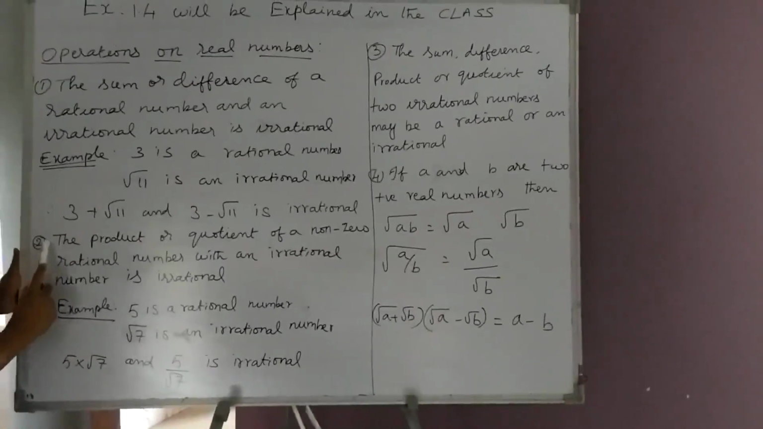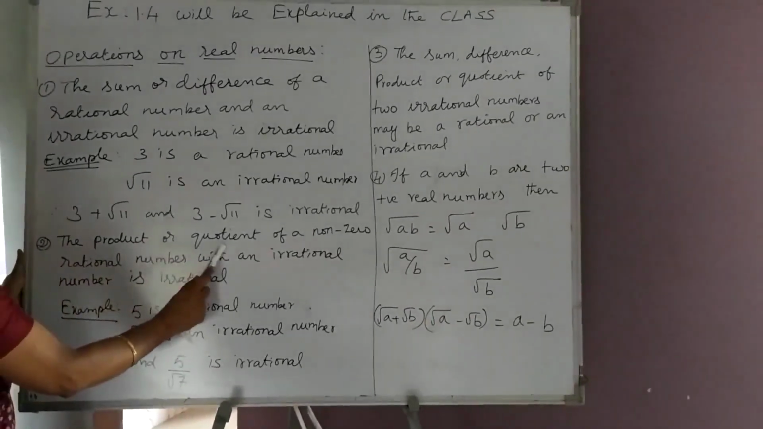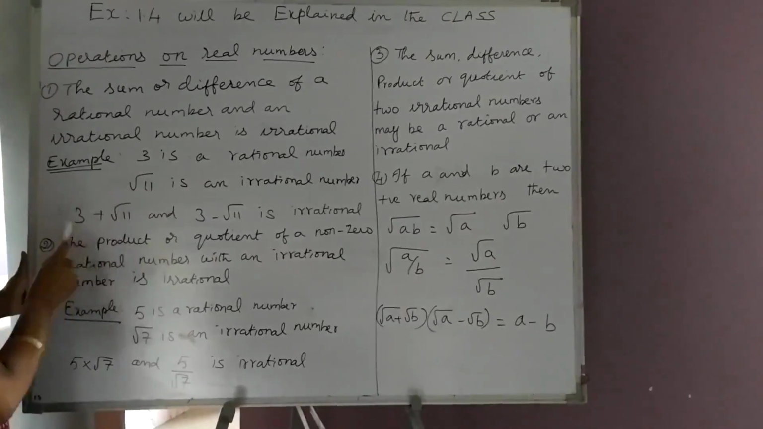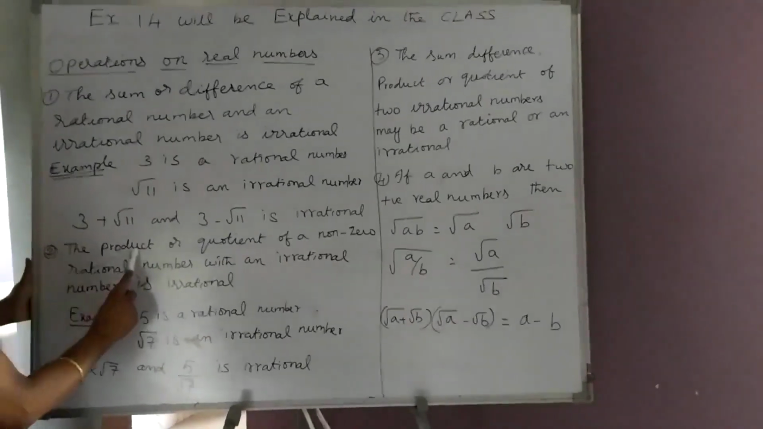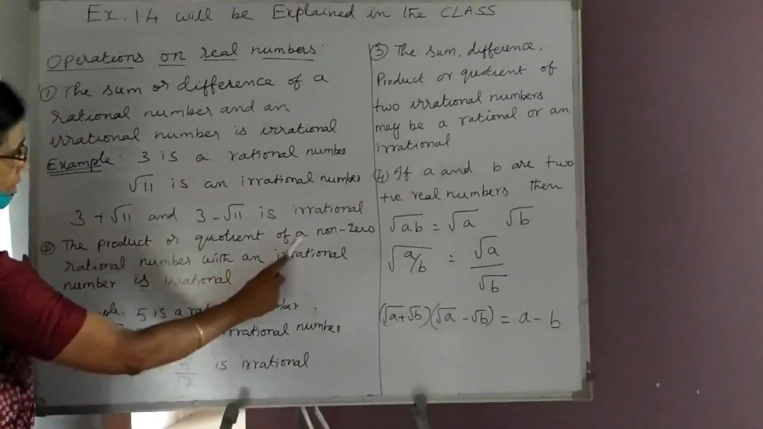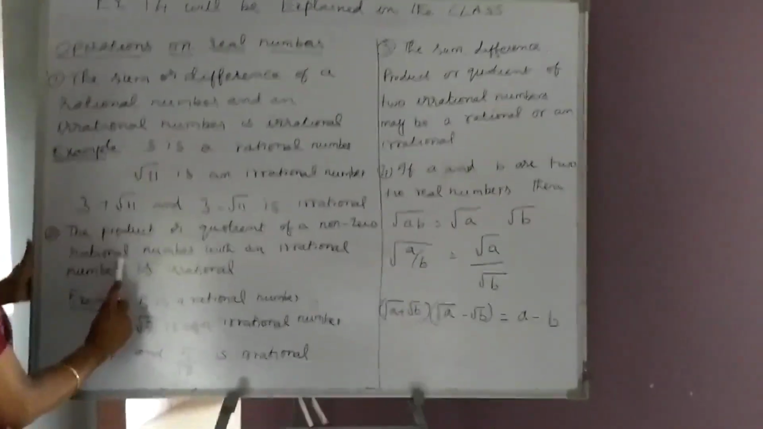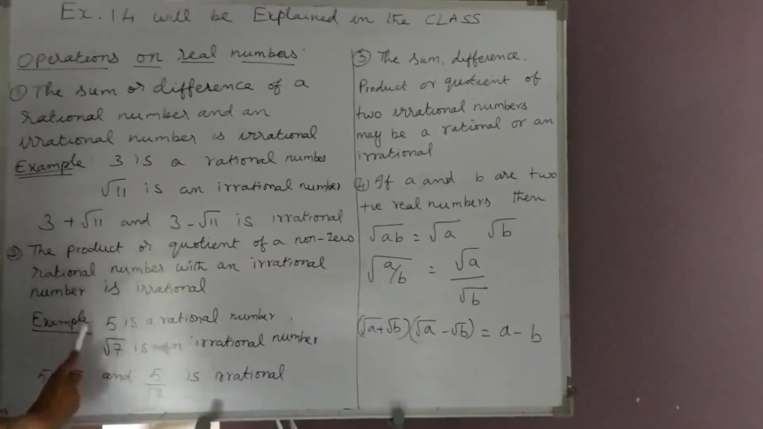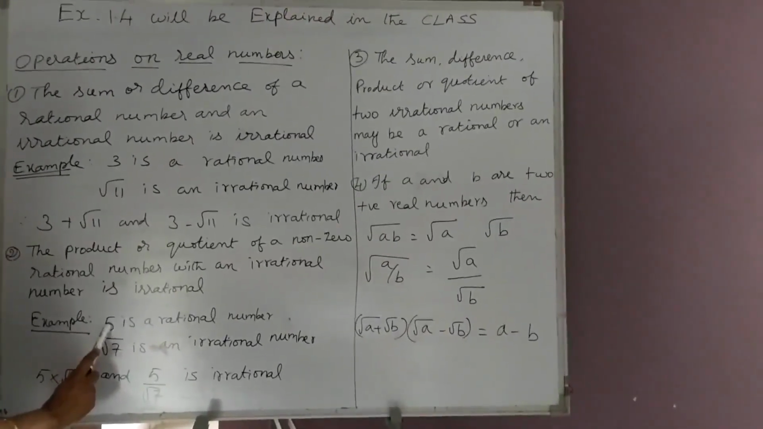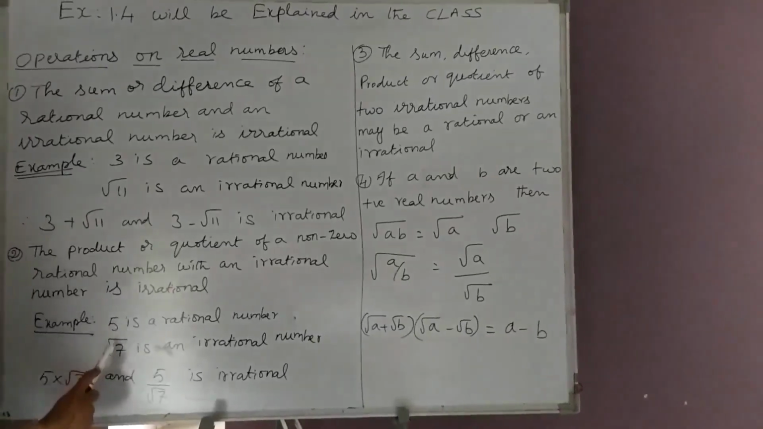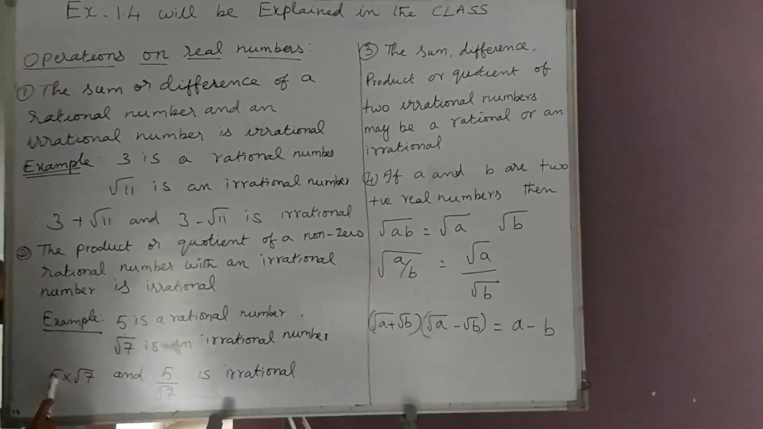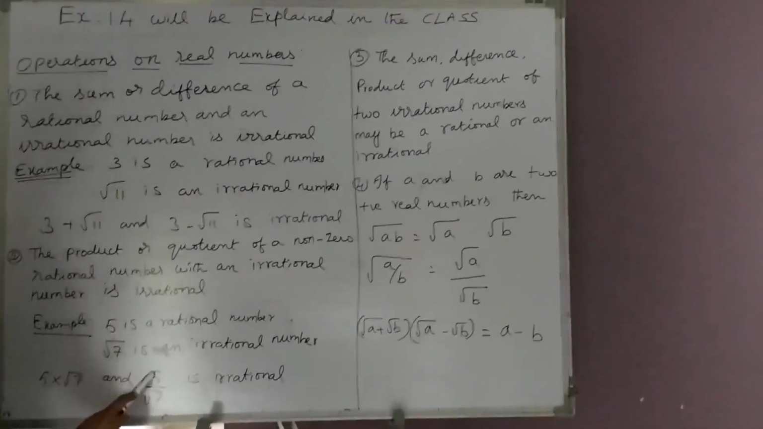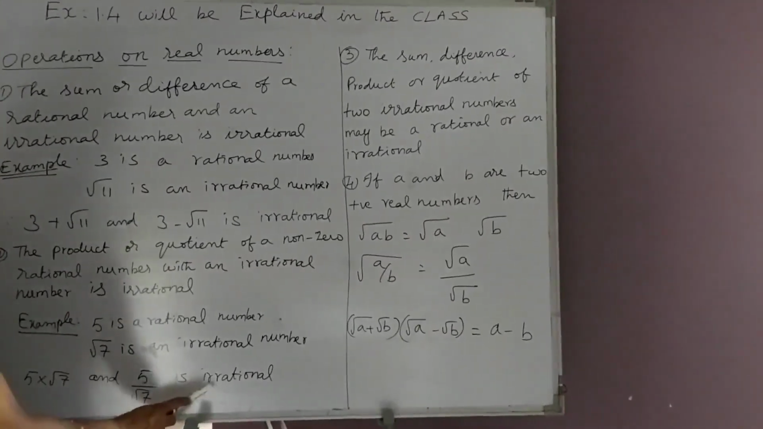The second point is the product or quotient. The first point was addition or difference, whereas the second point is regarding product or quotient of a non-zero rational number with an irrational number is irrational. If you multiply a rational which is non-zero with an irrational number, the product becomes irrational. So 5 root 7 is an irrational number. 5 upon root 7 is also irrational.